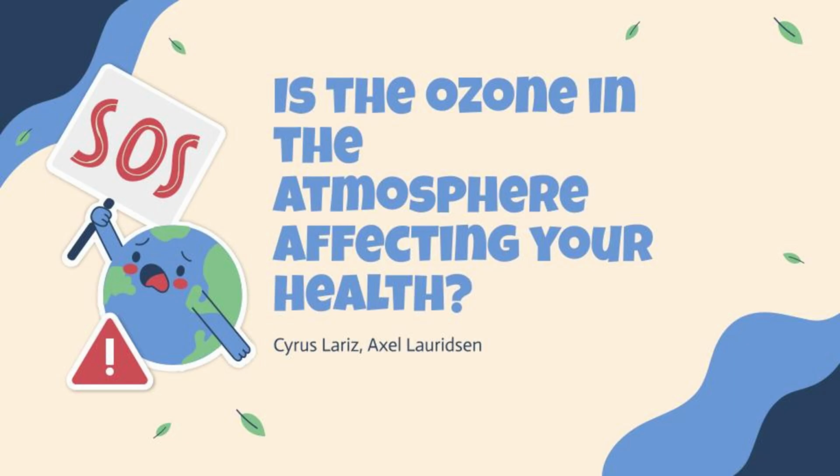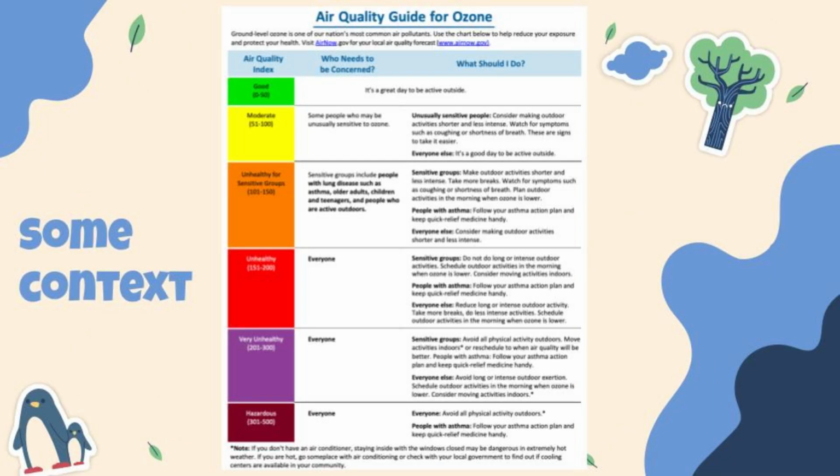By Cyrus and Axel. So, to give some context, a controlled level of ozone is not harmful, with the federal limit being around 70 parts per billion. Anything below that can be seen as safe. But this table shows the level of precautions you should take as ozone concentration increases in the atmosphere, demonstrating how harmful ozone can be to your daily life if left unchecked.